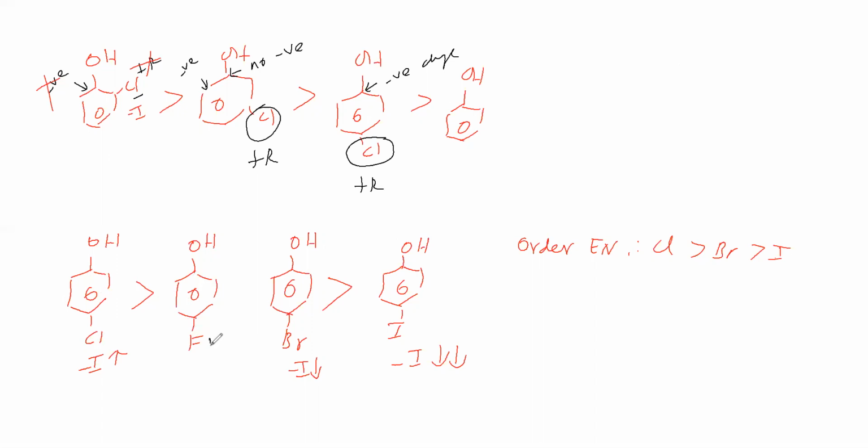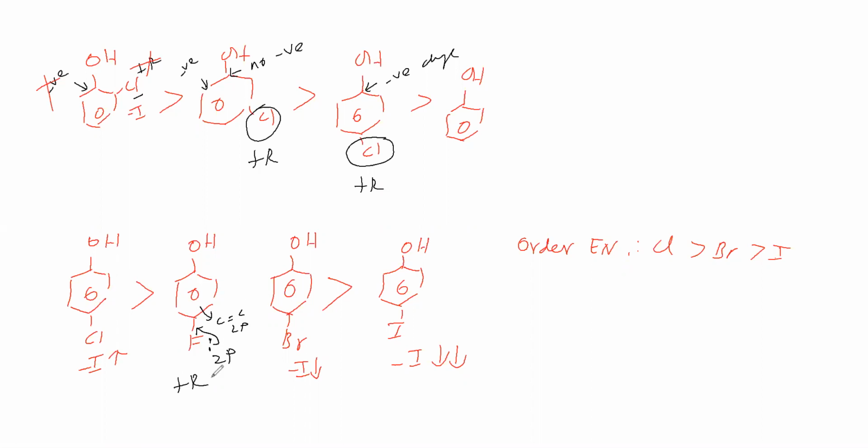Here the lone pair is present in a 2p orbital, and the carbon-carbon pi bond is present in 2p orbitals. Therefore, its plus R resonance effect tendency is more. Because of the higher plus R tendency, its acidic nature is less than that of parachlorophenol.